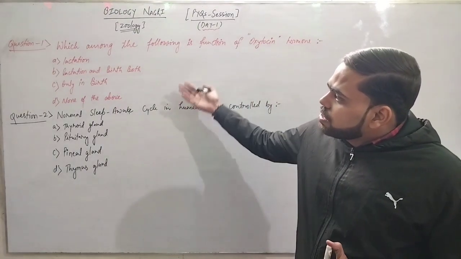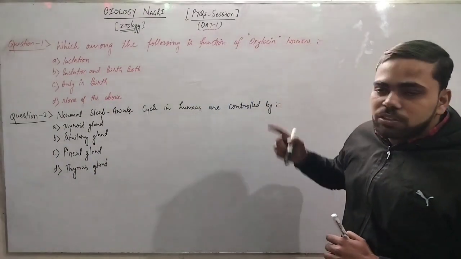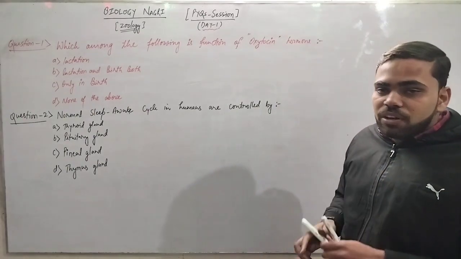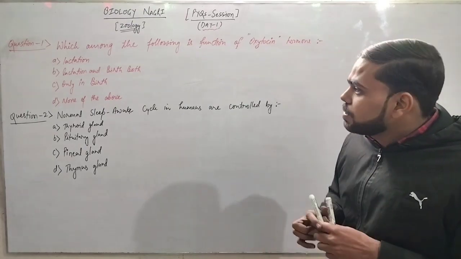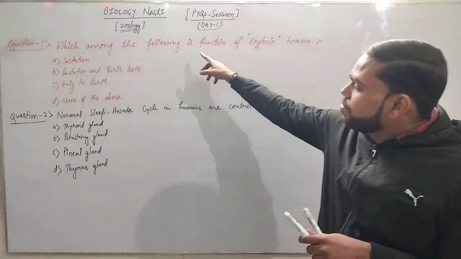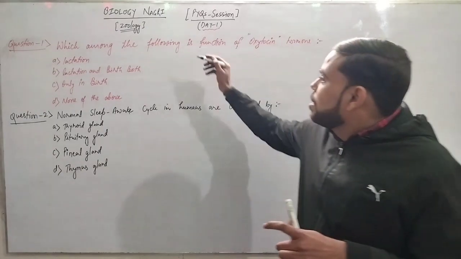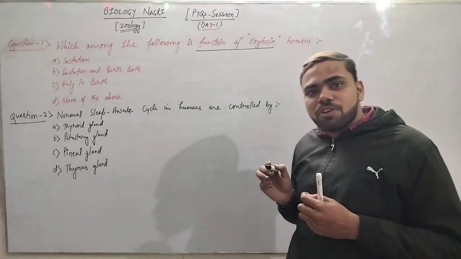Here we have mentioned 2 questions. First, which among the following is the function of oxytocin hormone? Now we will see how to tackle the PYQs. First, read the question twice and thrice until you have understood. So the question is, which among the following is the function of oxytocin? It means the question is focusing on the function of oxytocin.